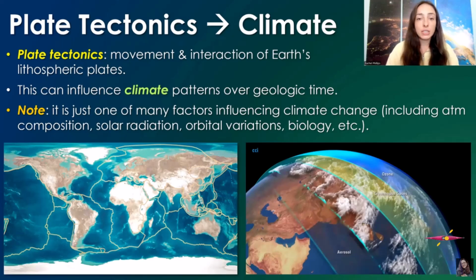of solar radiation received. Biology itself, life itself, can affect climate and has affected climate in big ways in Earth's past. For example, when photosynthesizers evolved and produced oxygen for the first time, which hadn't really been around on early Earth, that majorly changed the atmospheric composition. And so all these factors are connected, and they greatly affect climate together. It's not a system where one can really happen without affecting the other.